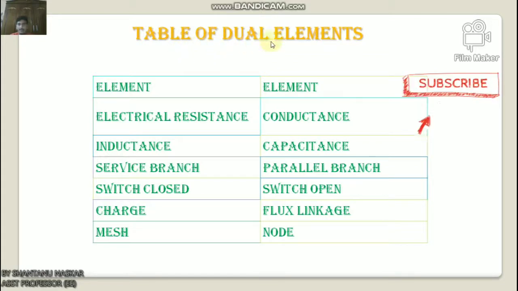Now we will discuss the table of dual elements. So in the table, these are the elements: electrical resistance, conductance, inductance, capacitance, series branch, parallel branch, switch closed, switch open, charge, flux linkage, mesh and node. Okay.